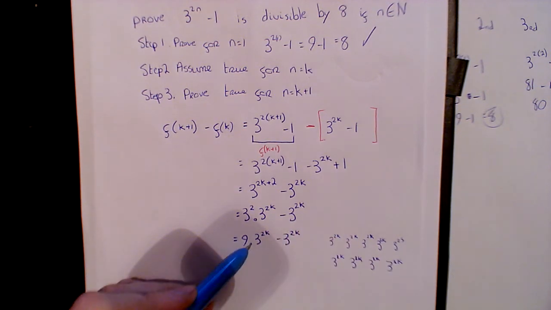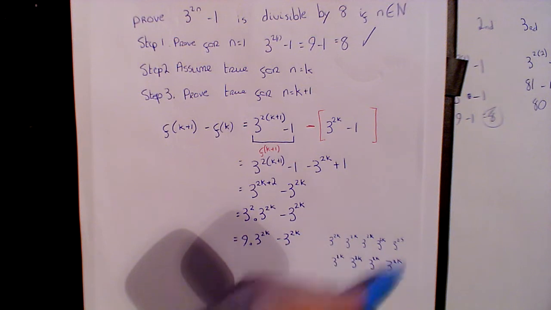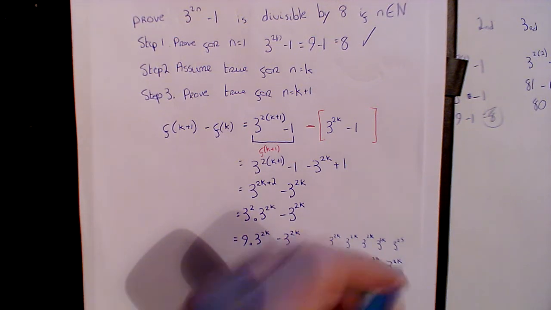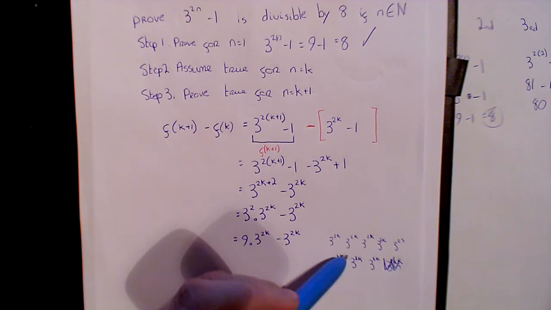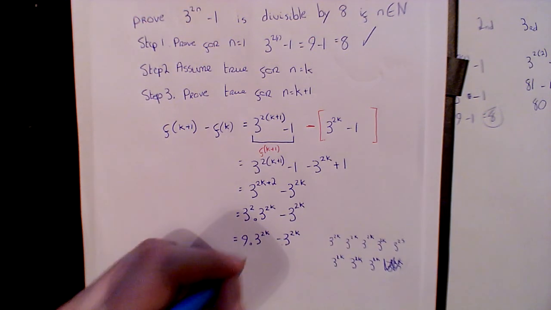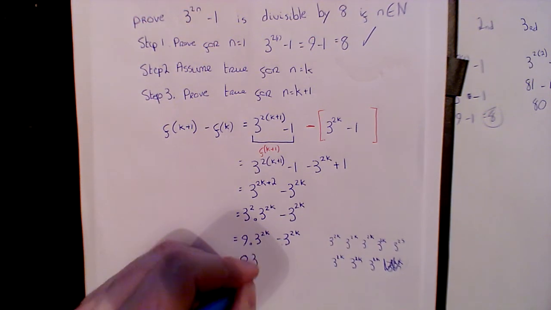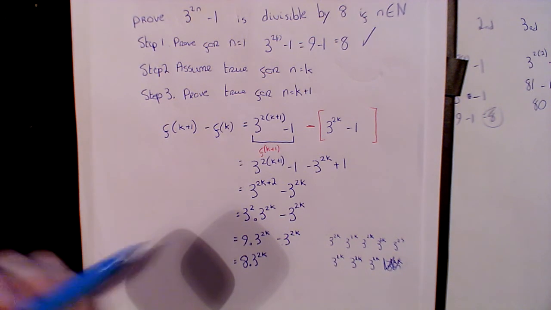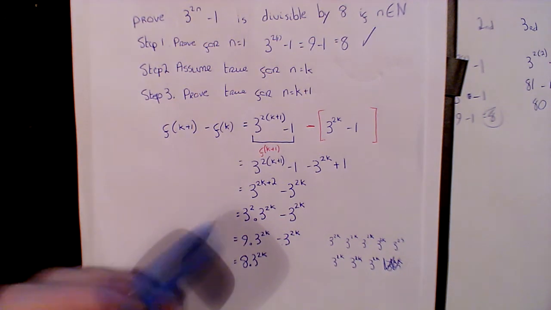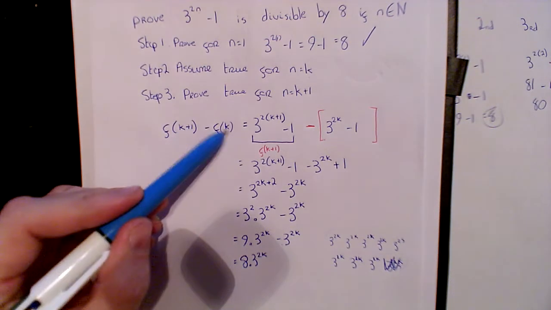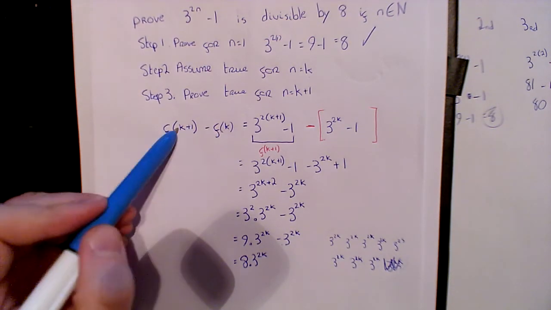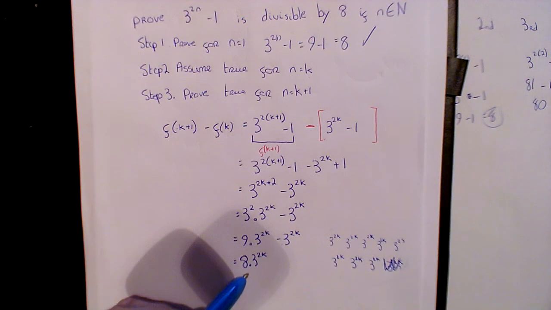So that is basically nine 3 to the 2k's. And then we minus another 3 to the 2k, so one of them is gone. So we're going to be left with eight 3 to the 2k's. Okay, so that's telling me that the difference between the second last number and the last number is divisible by 8.